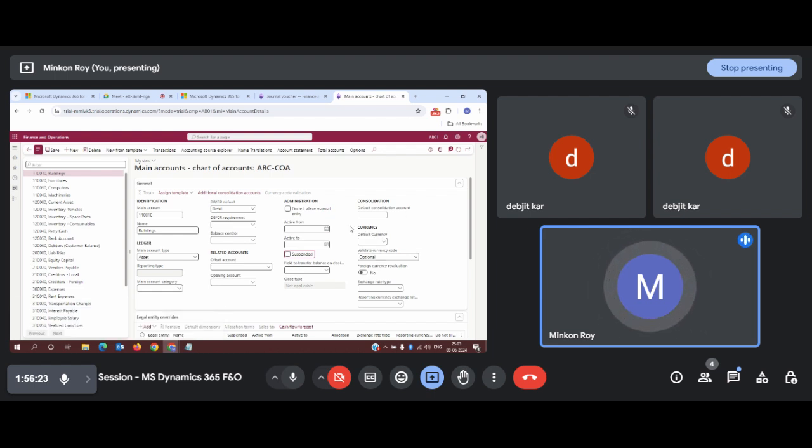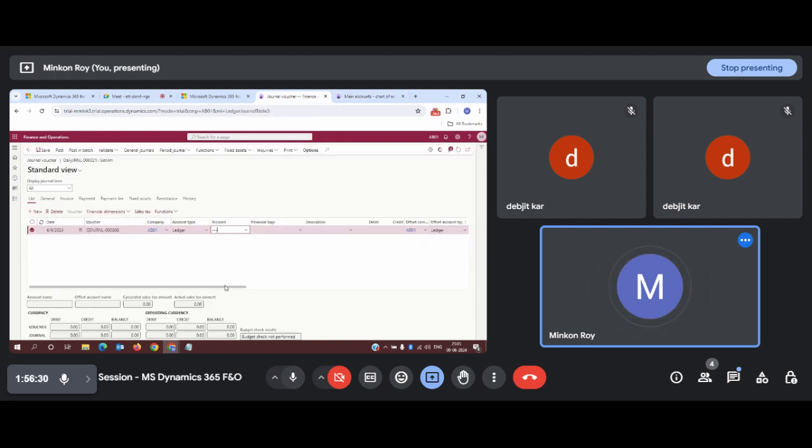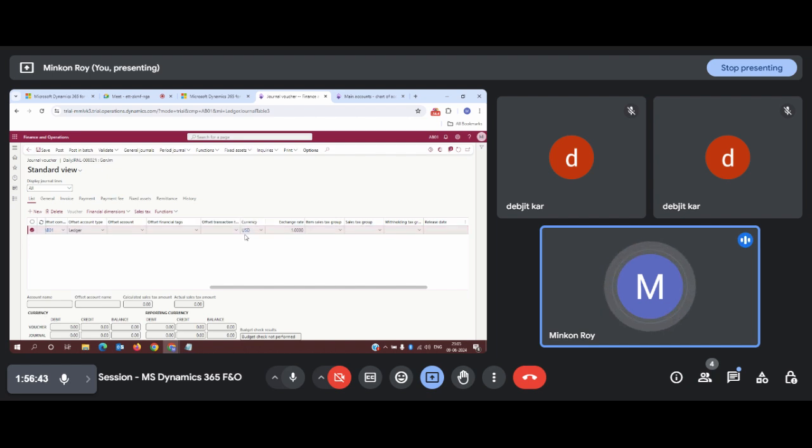Okay. Now comes the currency part. Now default currency will be the accounting currency only, which we will be using in our virtual line. See, so when we are creating a transactional line, our accounting currency will appear automatically, that is USD, since we have tagged USD as our accounting currency.